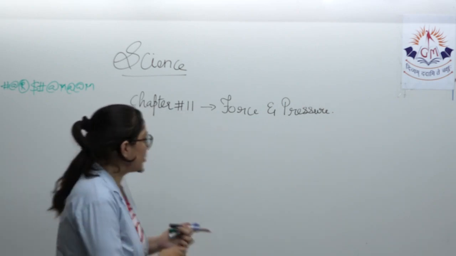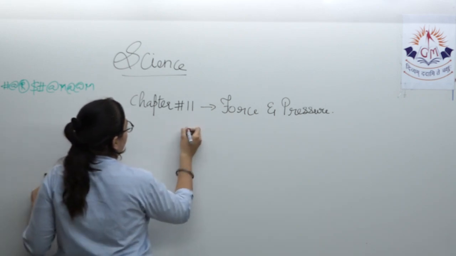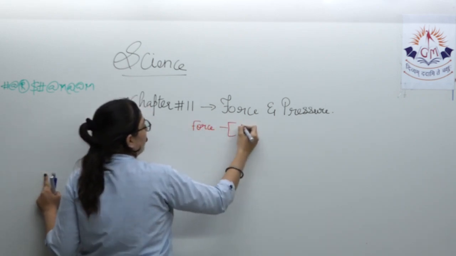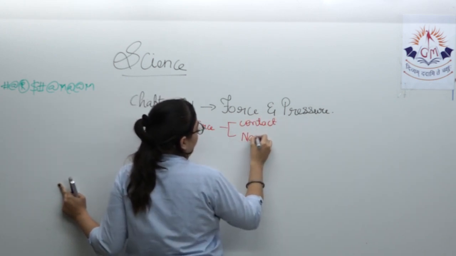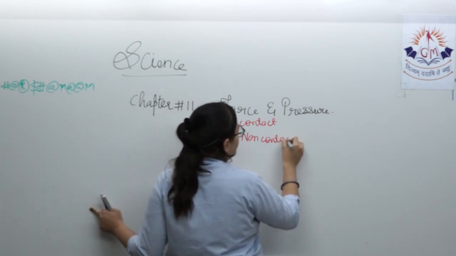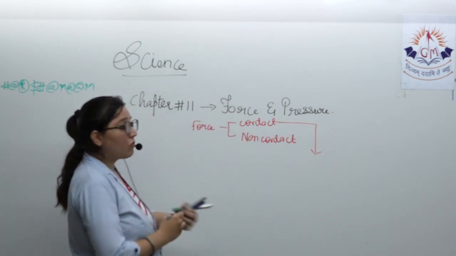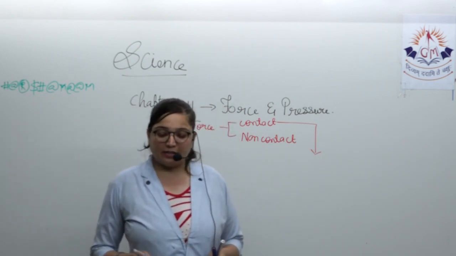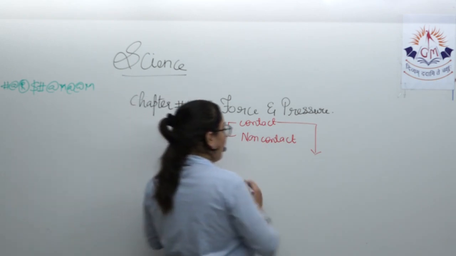How many types of forces are there? Contact force and non-contact force. In that we are going to discuss the contact force. In your book the classification is of two types, either muscular force or frictional force.